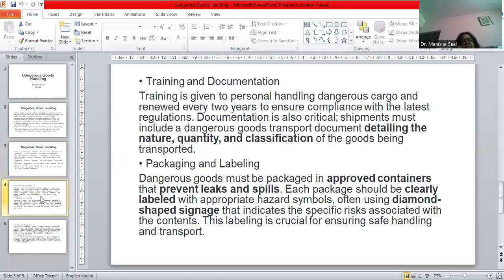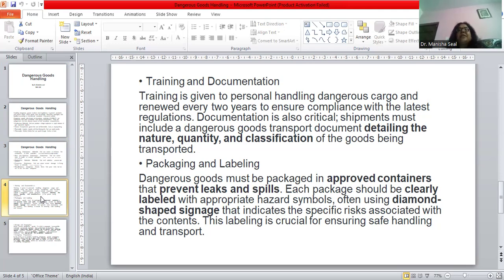Next, what we have is training and documentation. We have to take into consideration these two important aspects: training and documentation. The people who are handling these kinds of goods and items, which are dangerous and hazardous in nature, must be properly trained. They must be professionals, properly trained by the IATA. As per the IATA rules and regulations, they must undergo training, and every 2 years they have to undergo training to update themselves with the rules and regulations to handle these kinds of dangerous goods.